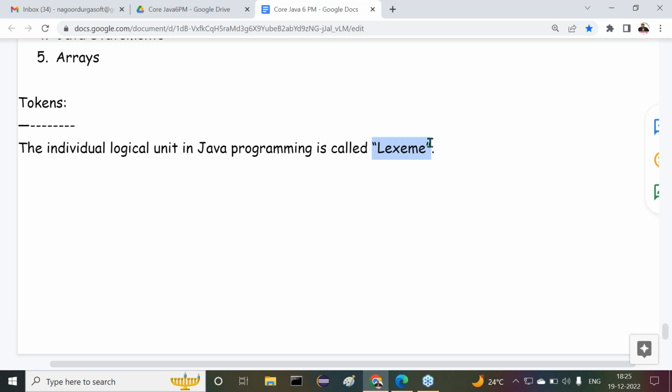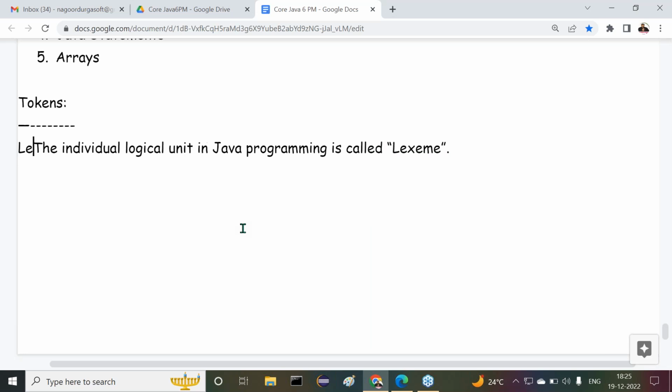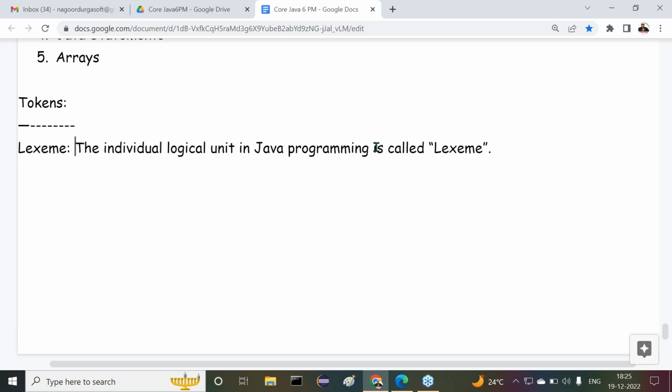Don't worry about it. No need to think much about it. This is called a lexeme. Observe carefully. The meaning of lexeme: an individual logical unit in Java programming is called a lexeme. Next, I want to give the definition of token. Try to understand it clearly.